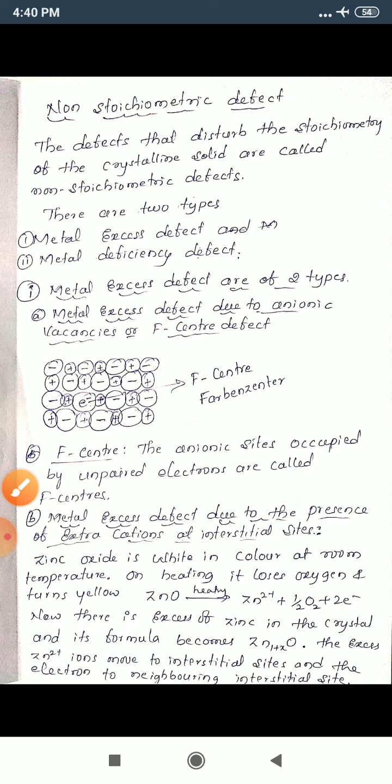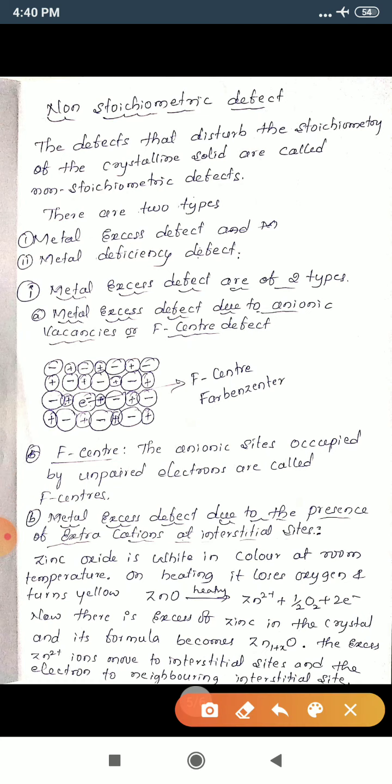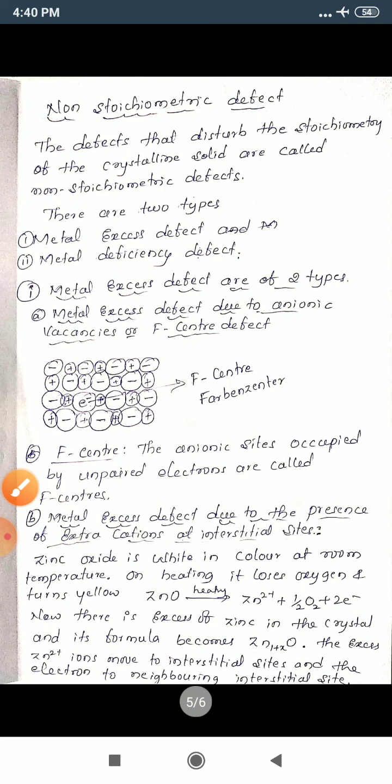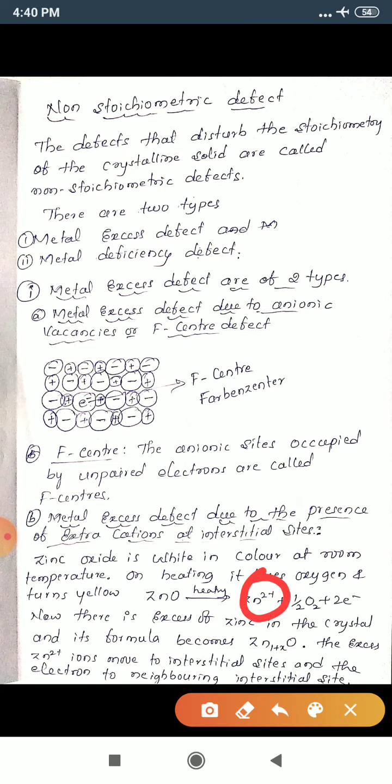Once again I will repeat this. Zinc oxide is white in color at room temperature. On heating it loses oxygen and turns yellow. See here the equation: ZnO on heating gives Zn plus 2 plus half O2 plus 2 electrons. So this Zn plus 2 occupies an interstitial site and these electrons occupy another interstitial site. Hence the number of Zn plus 2 ions increases, hence it is called metal excess defect.